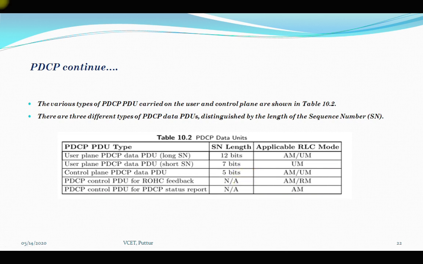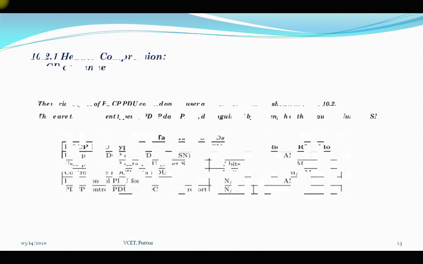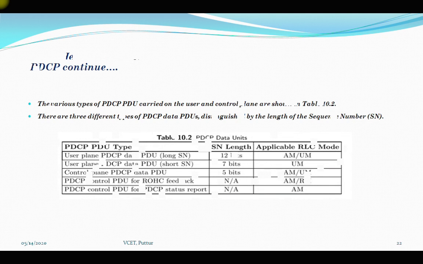Besides this, if we consider the sequence number field and the ciphered data, the PDCP data PDU for the user plane contains a D/C field to distinguish data and control PDUs. So whenever we consider this PDCP protocol, there is a user plane which will contain a D/C field, which is mainly used to distinguish data and control PDUs.